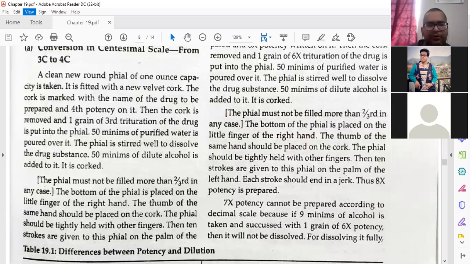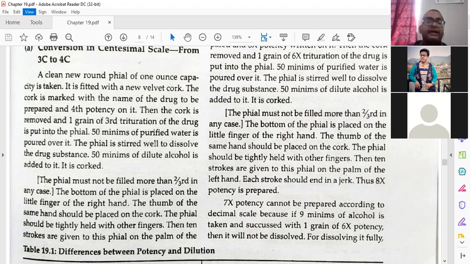Then the cork is removed and 1 grain of third trituration of the drug is put into the phial. Now what we will do? 50 minims of purified water is poured over it.